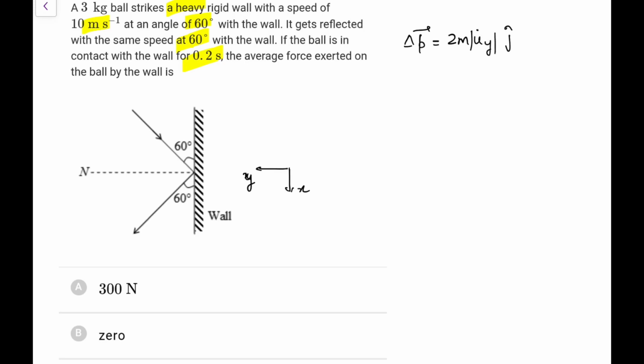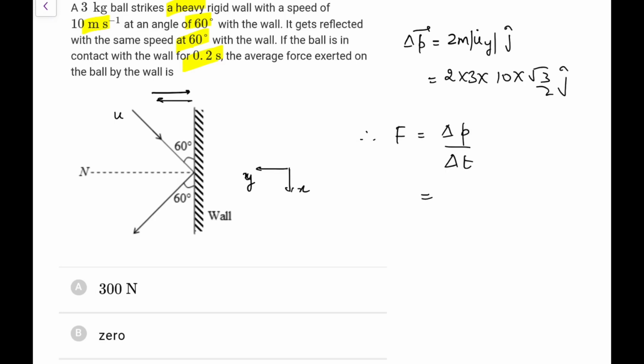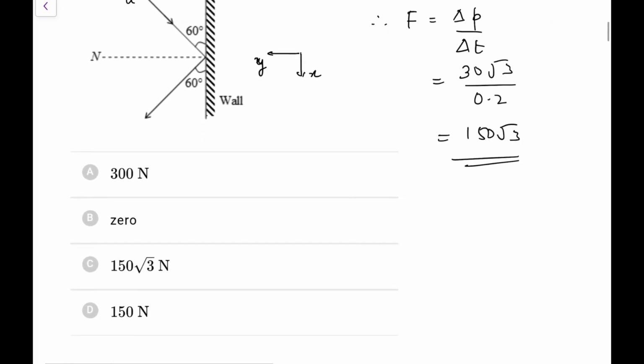The velocity initially was along this direction, finally it is along the y-axis. So if the velocity is u, this component would be u sin 60. That would be 2 into 3 into 10 sin 60, that is root 3 by 2 j cap. Therefore the magnitude of the force would be delta p by delta t, and that will also be along the normal or the y-axis. This would be 30 root 3 upon 0.2, so it comes out as 150 root 3 newtons. Go for option C in this case.